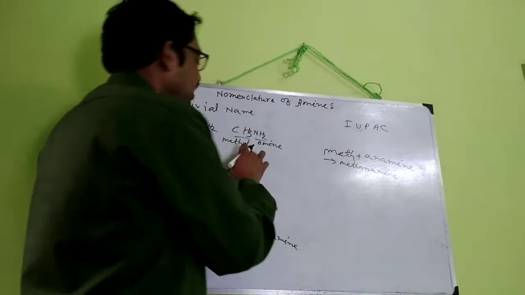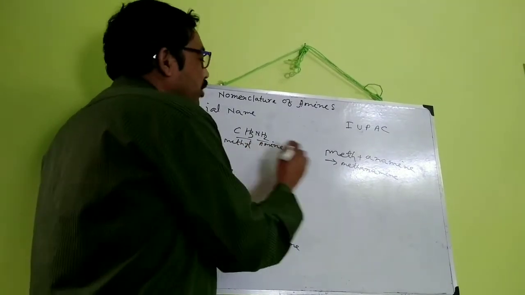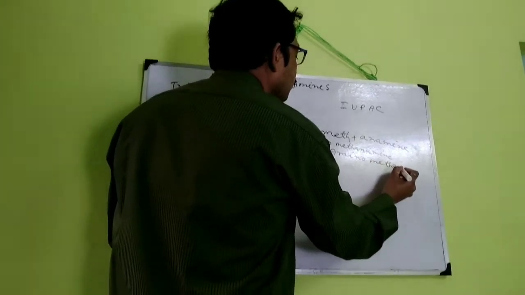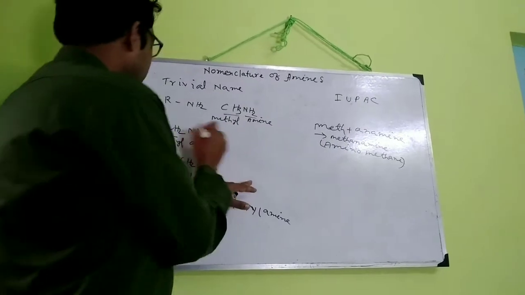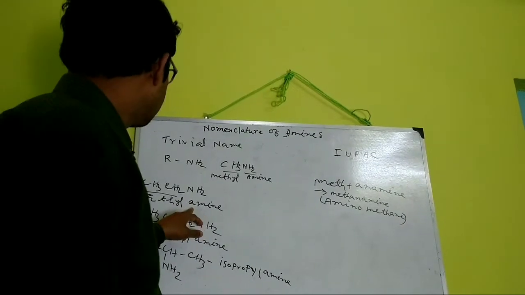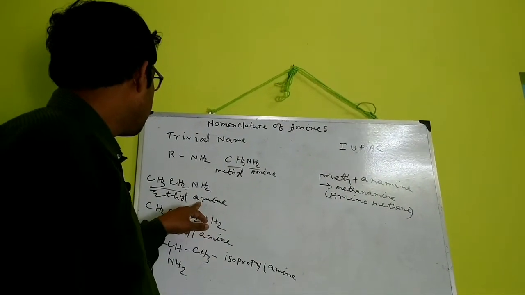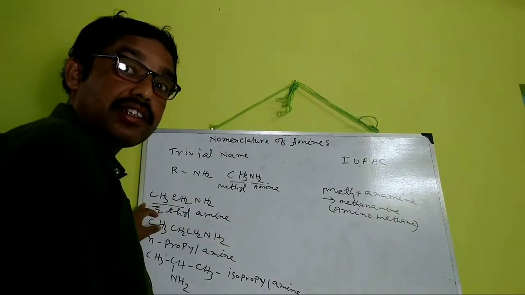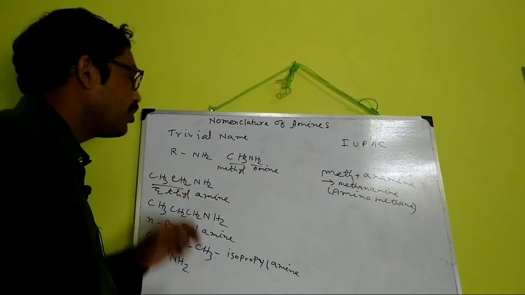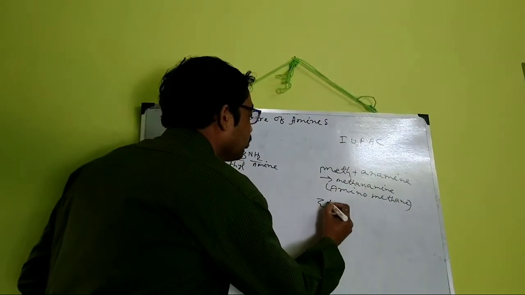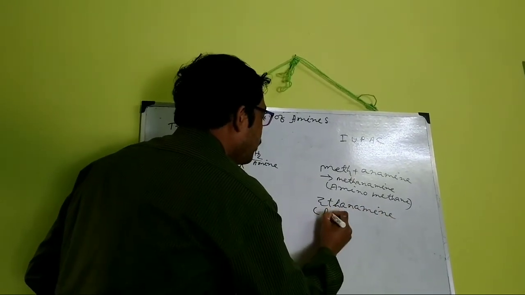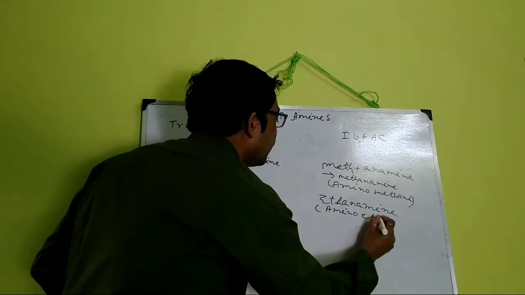In previous days it was called aminomethane. CH3CH2NH2 will be named as aminoethane, as there are 2 carbons, or nowadays ethanamine.